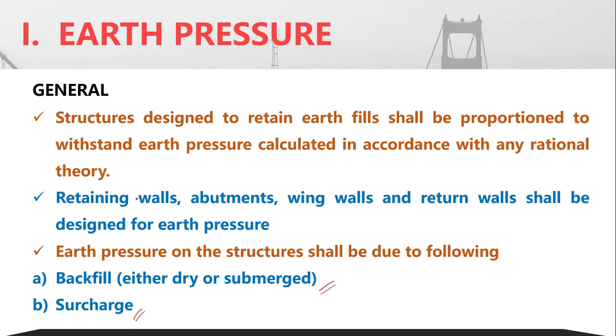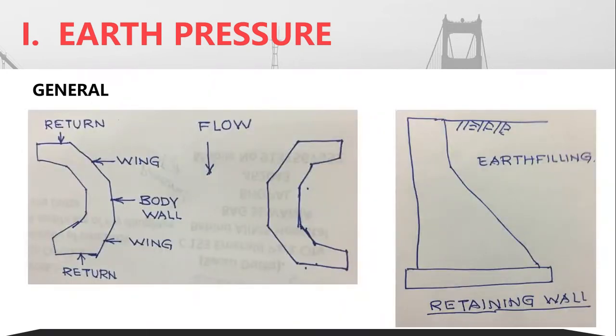For example, retaining walls, abutment walls, wing walls, return walls, all these are structures which retain the earth. Here an example of body wall, wing wall, return wall, and retaining wall is given to you.